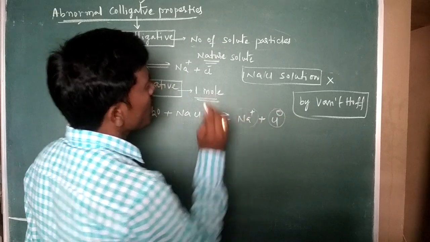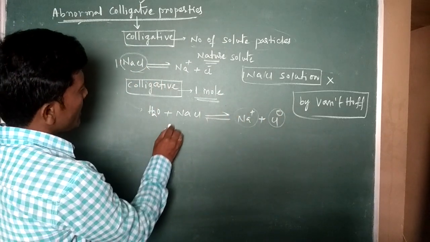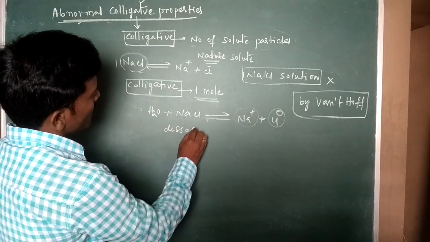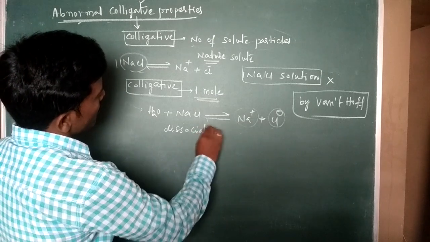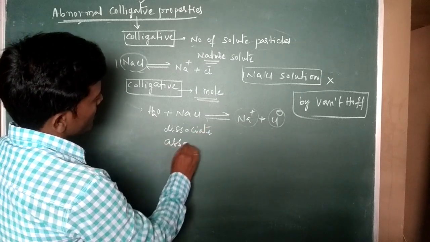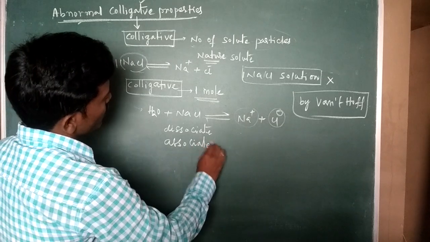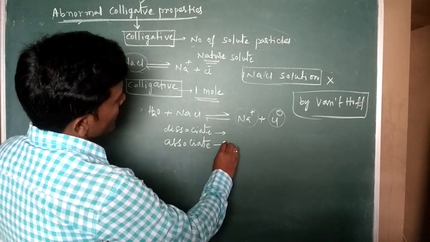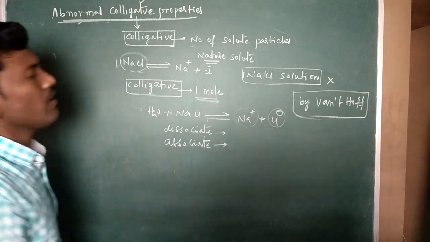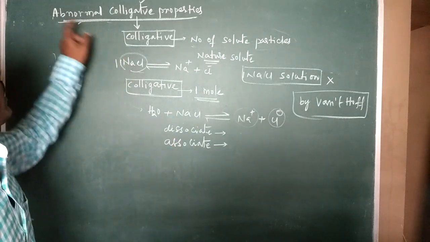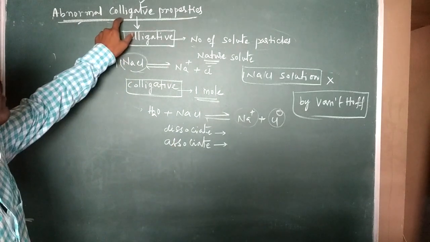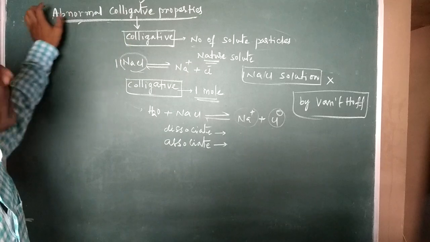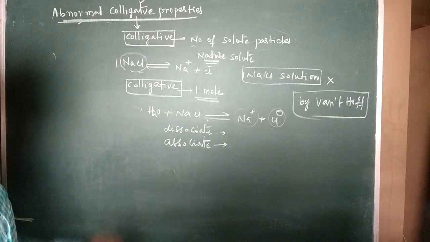They depend on the number of particles, either dissociated or associated. Based on that number, they are affected, so there is a change in colligative properties. That's why the term abnormal was introduced.